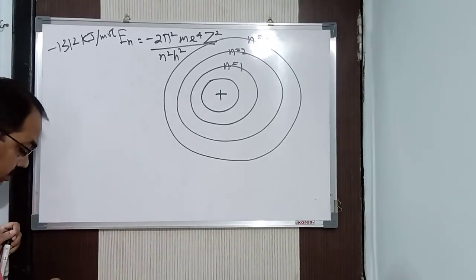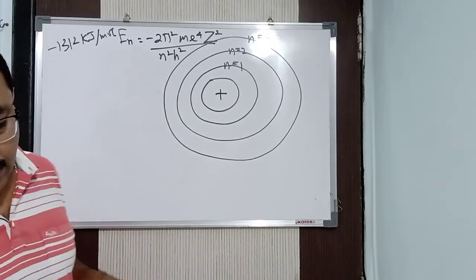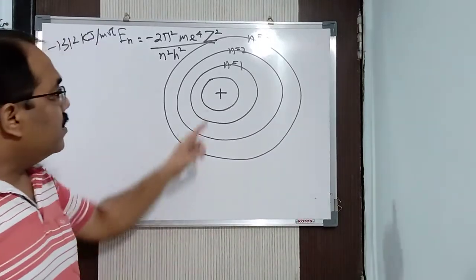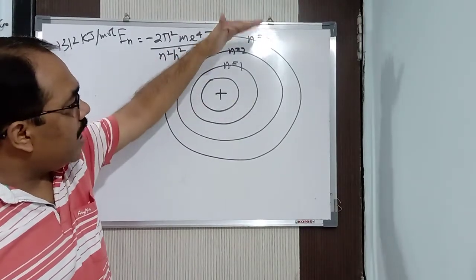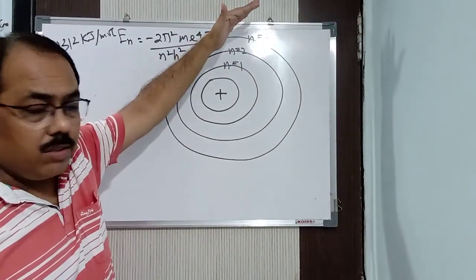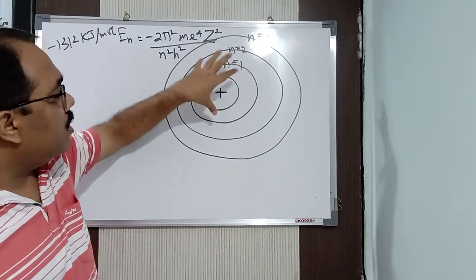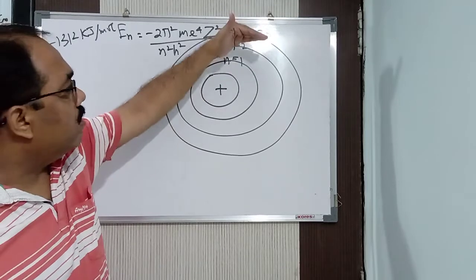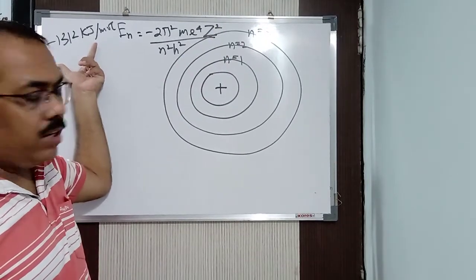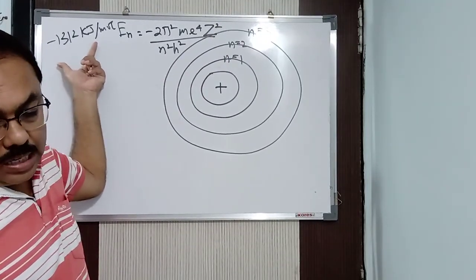The postulates are the points I was talking about from Niels Bohr's atomic model. He said that the first shell is K, then L, M, N. In this way, energy increases as you move away from the nucleus. The electrons in the first shell have the lowest energy. After that, the energy increases. This energy is considered to be in the ground state.